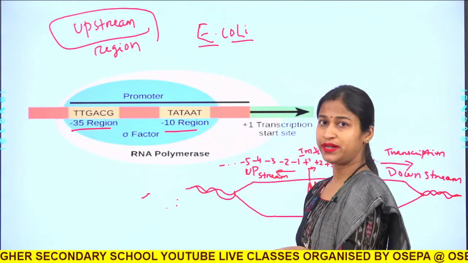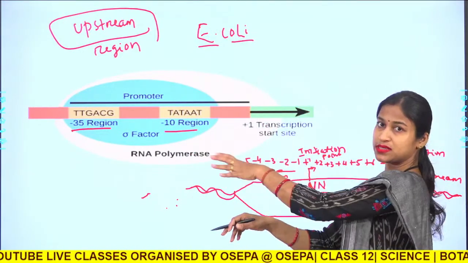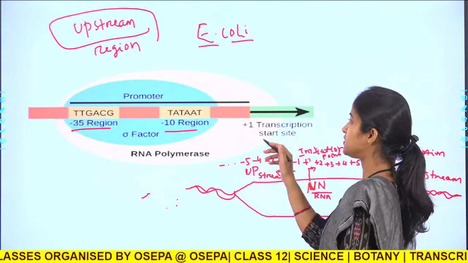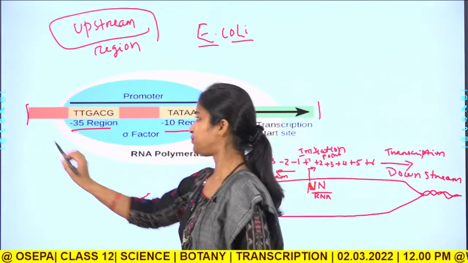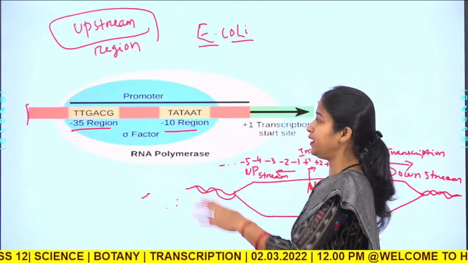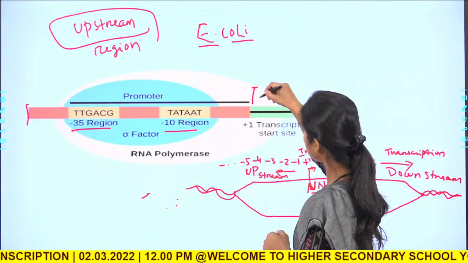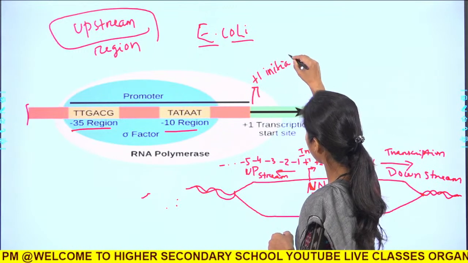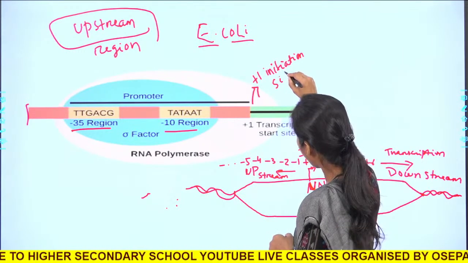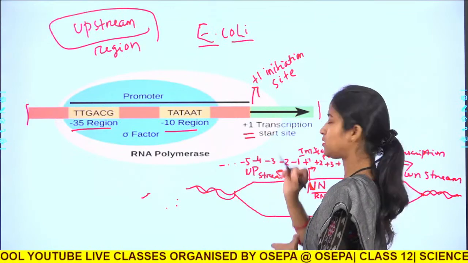As you can see by the color of this promoter region, from this to this point, this is the double-stranded DNA and this is the extended promoter region. This is the +1 initiation site, which means the first base of RNA will be added at this point.